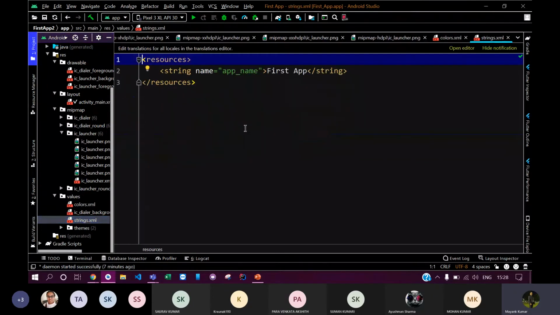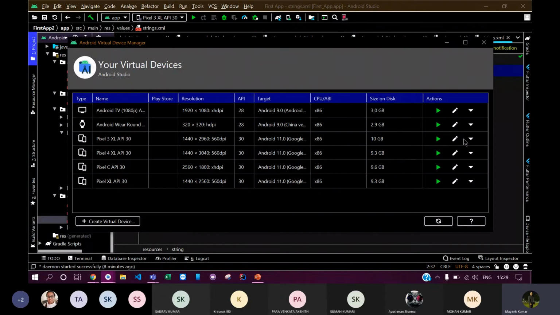And here comes the strings.xml file. Right now in the AndroidManifest.xml file, you have seen the android:label attribute set to @string/app_name. You can see that it is using this string. Let me just run the app also so that I can show you properly.